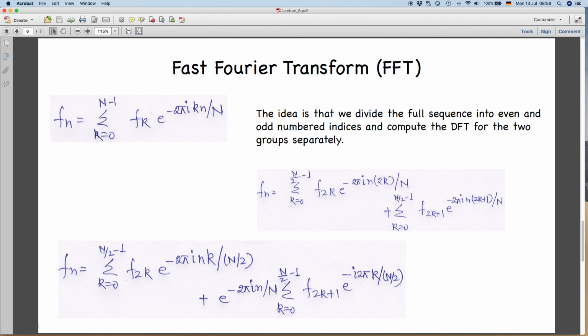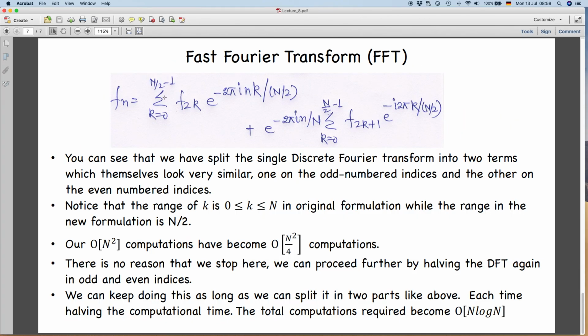Now, you see this one and this one look very much similar. The only difference is that we have to multiply it by this term. So, this is the symmetry property, that we compute the DFT for this part and this part separately. So, what happens when we compute the DFT for this part and this part separately?